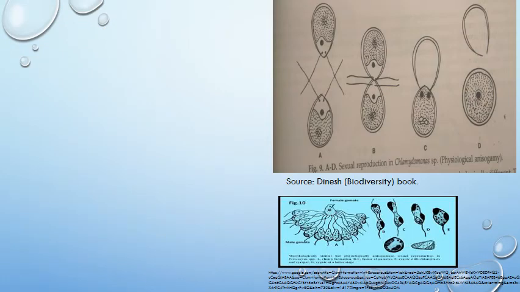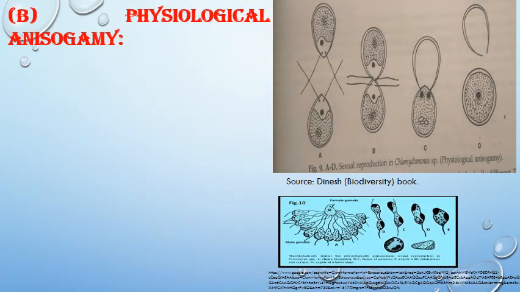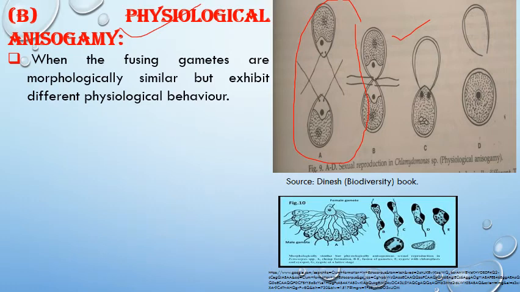The next we have the second type of heterogamy, that is physiological anisogamy. In this picture we can see both the fusing gametes are similar in their morphology, but they vary in their physiology. That means they show different types of activities. So when the fusing gametes are morphologically similar but exhibit different physiological behavior, when they vary in their physiology or activity, then this type of reproduction is known as physiological anisogamy.